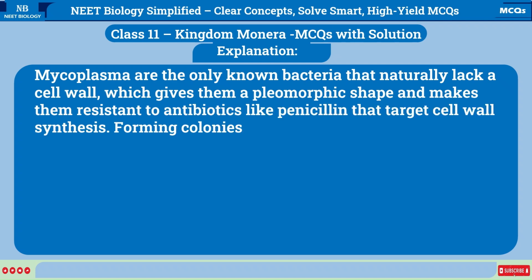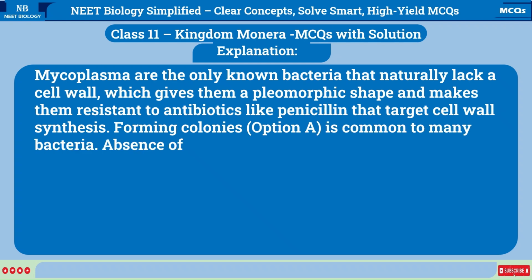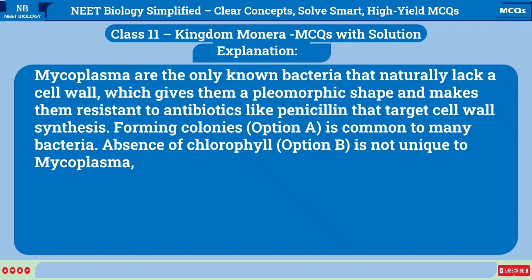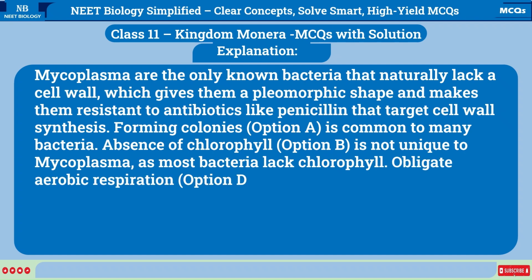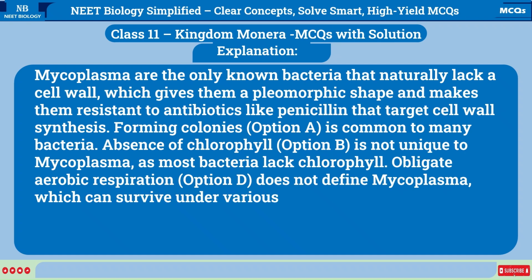Forming colonies, option A, is common to many bacteria. Absence of chlorophyll, option B, is not unique to Mycoplasma, as most bacteria lack chlorophyll. Obligate aerobic respiration, option D, does not define Mycoplasma, which can survive under various oxygen conditions.